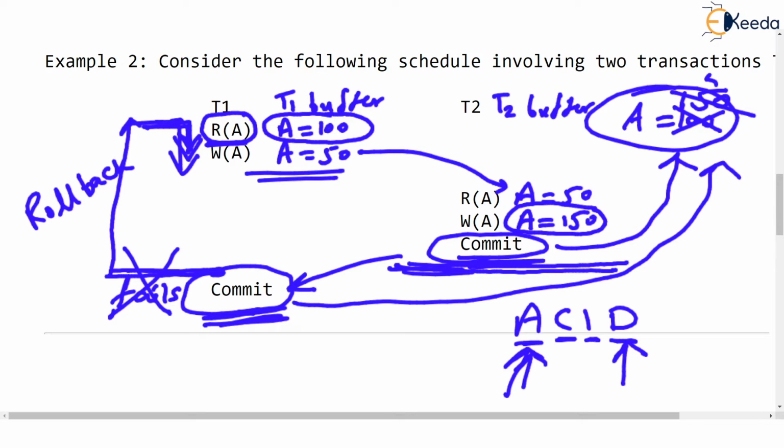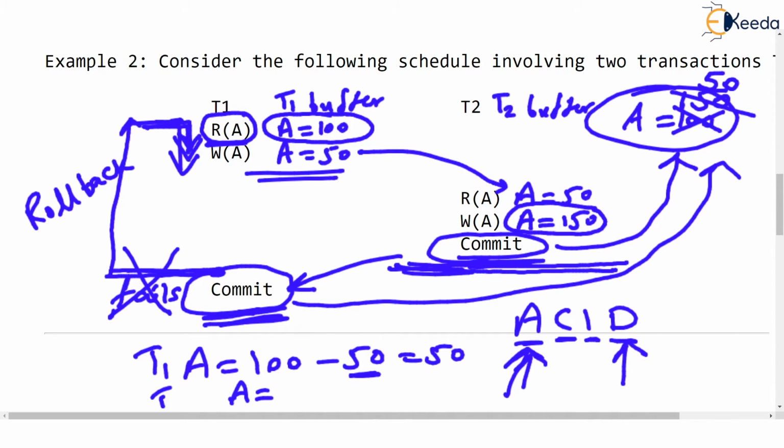Okay, now you tell me, is this particular data which is written into the data store consistent? What really happened was, originally A was 100 and we reduced 50 from it, so it became 50. But there was another transaction which was reading the value of A and increasing it. This value 50, updated by T1, was read by T2. So if A read by T2 was 50 and we increased it by 100, the value was 150.